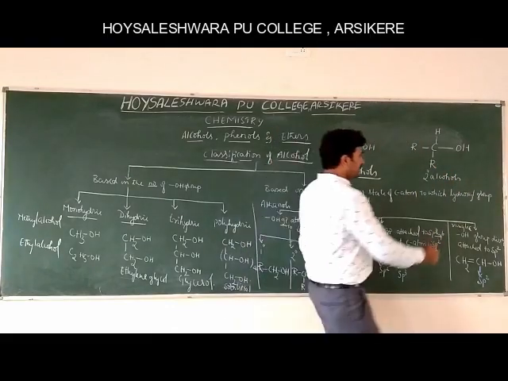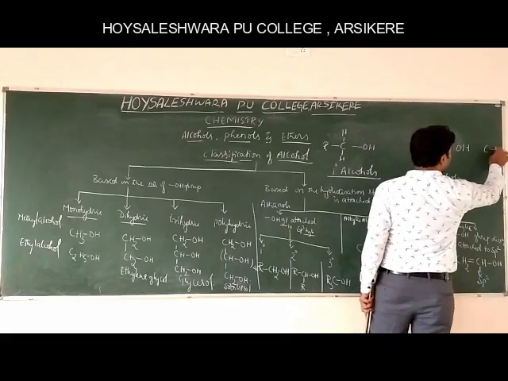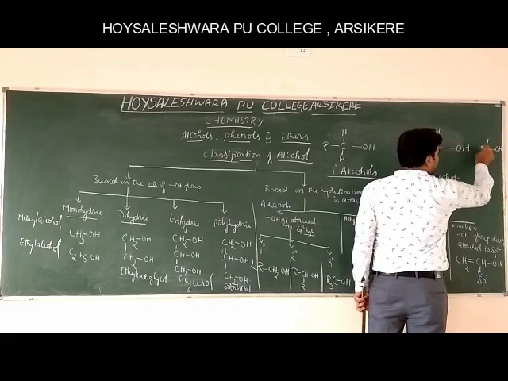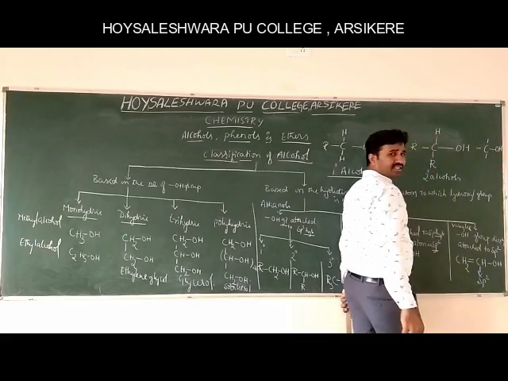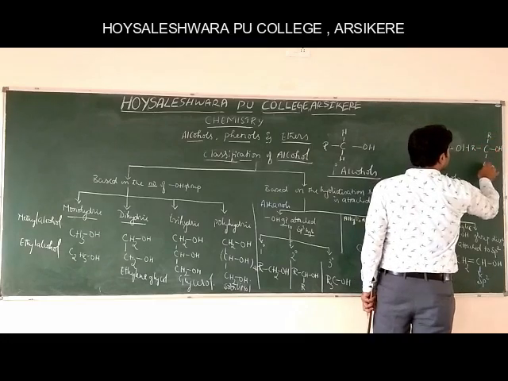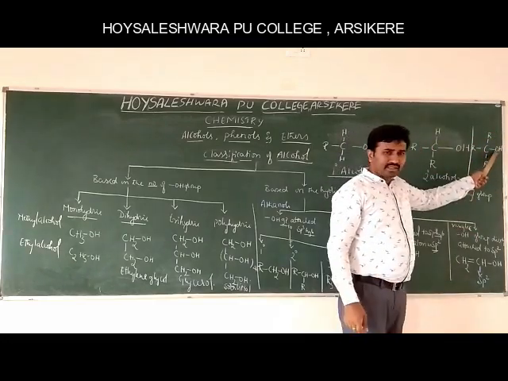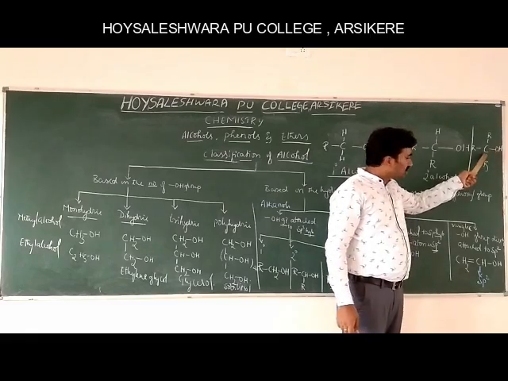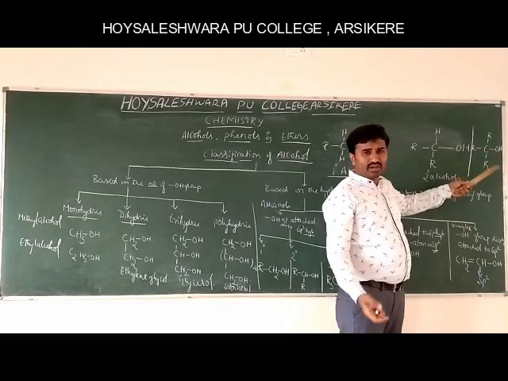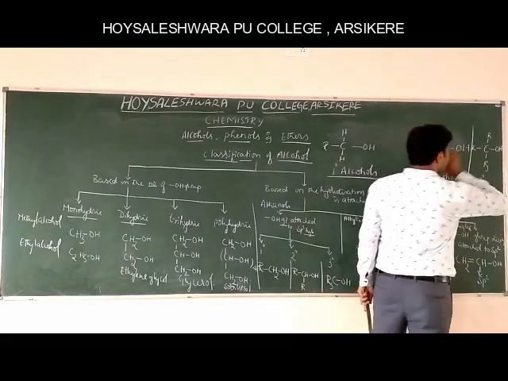And next, tertiary alcohol means the hydroxyl group is attached to the carbon atom which doesn't contain hydrogen. All are R groups. This hydroxyl group is attached to the carbon atom devoid of hydrogen. These are called tertiary alcohols.